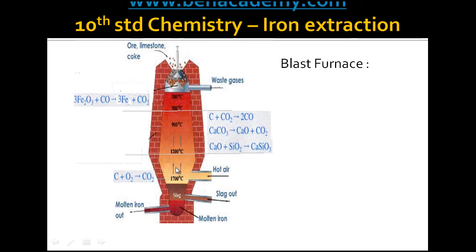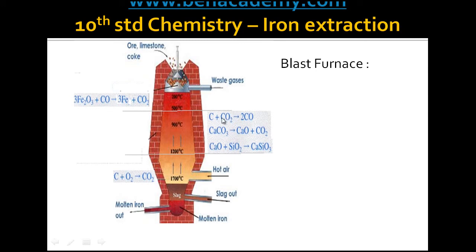And when this carbon dioxide gas rises up, it reacts with the carbon present in the coal, which is being fed from the top, and this carbon dioxide is converted into carbon monoxide. And two more reactions also take place in the middle zone. The one is the limestone containing calcium carbonate decomposes into lime and carbon dioxide. This lime reacts with the silica present in the hematite ore as impurity to form calcium silicate. So therefore in the middle zone calcium silicate is formed.